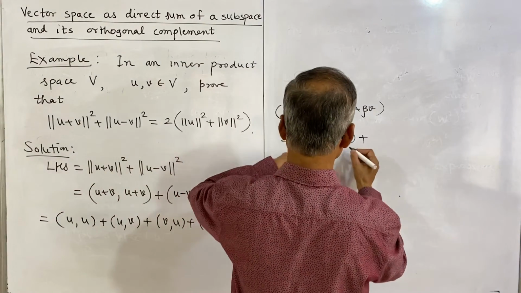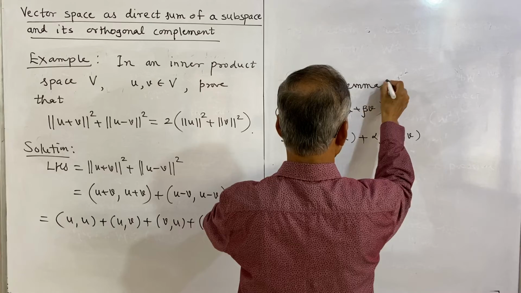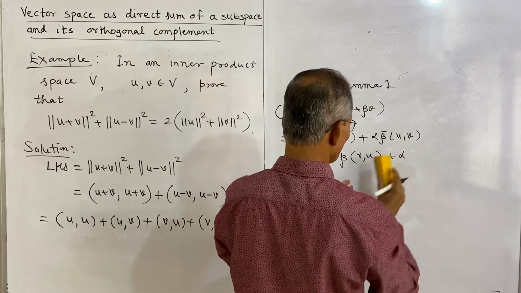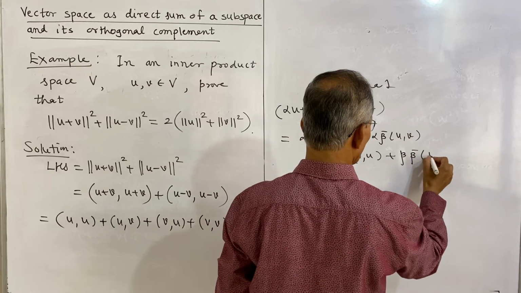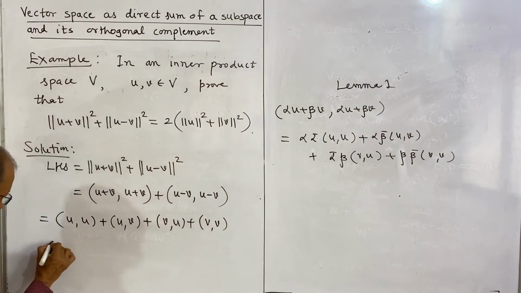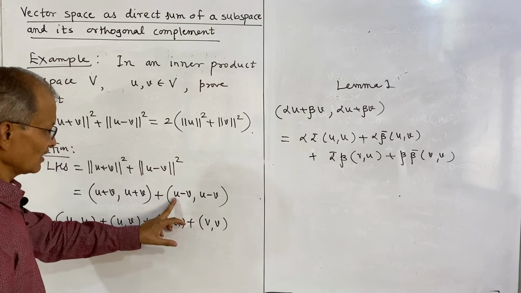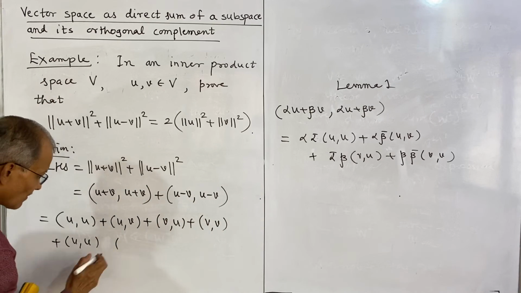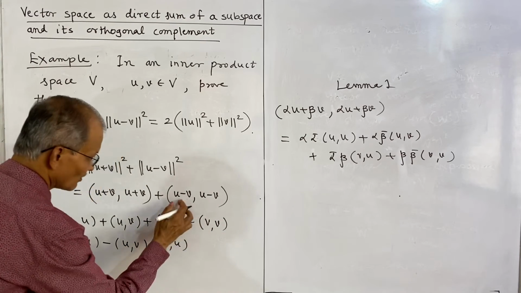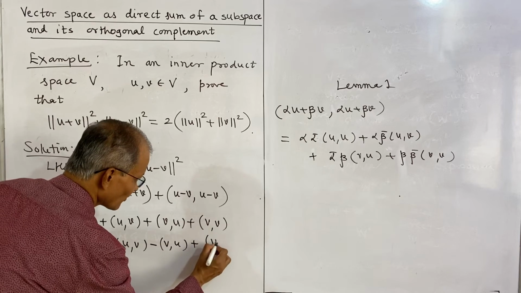So it will be alpha alpha bar, alpha beta bar, U V. With this result, lemma 1, we have proved, you can refer to that, and plus alpha bar beta, V U, plus beta beta bar, inner product of V and V. So this is the result we are using, and plus now what is the second part: inner product of U with U plus that will be minus inner product of U with V, minus inner product of U with V, then again it is minus inner product of V with U, and the last is negative of a negative, that is positive inner product of V with V.